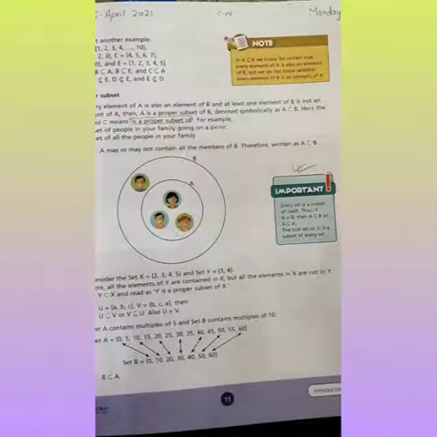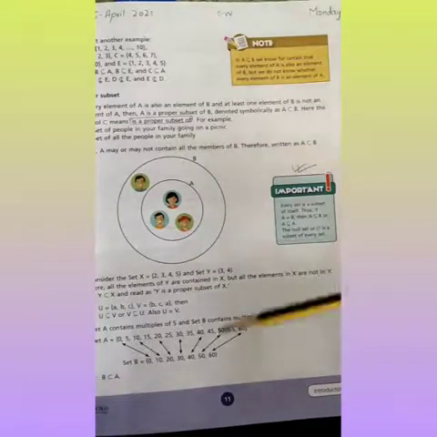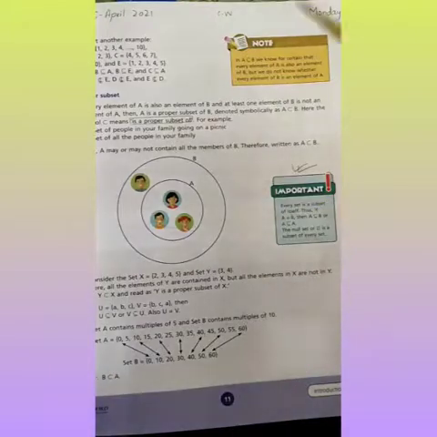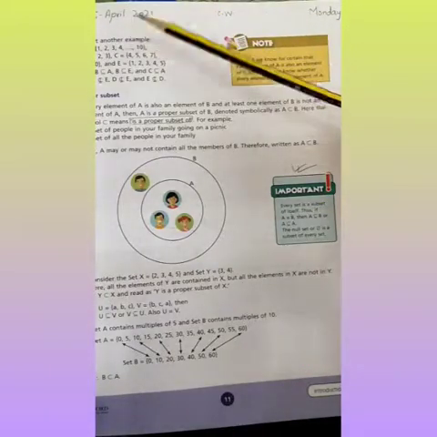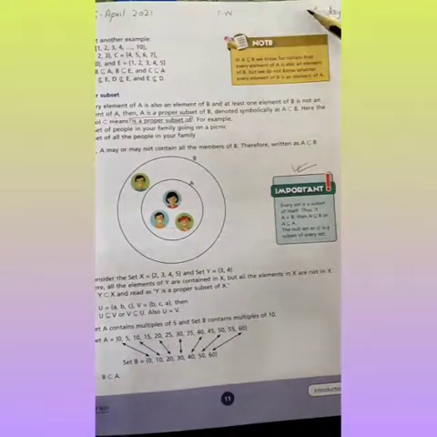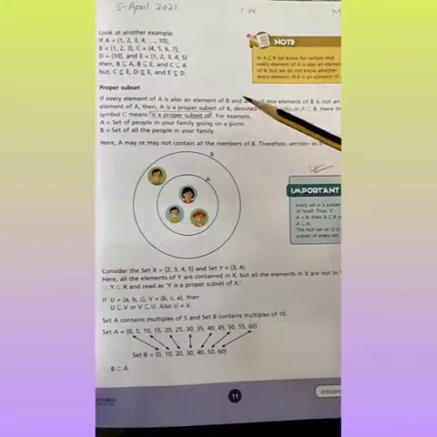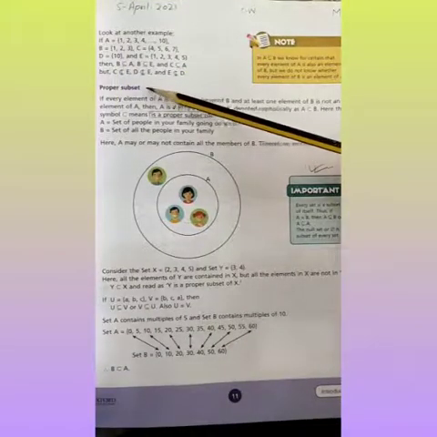Bismillahirrahmanirrahim. Assalamu alaikum. Today we are going to start our lesson from page number 11. First write date, classwork and day. Now start the topic proper subset.